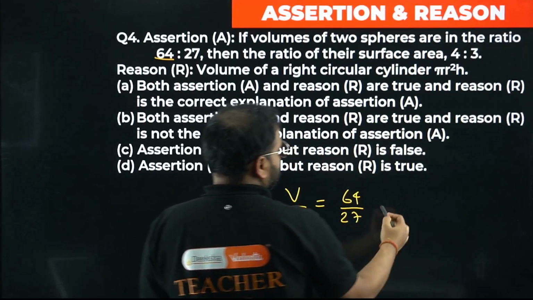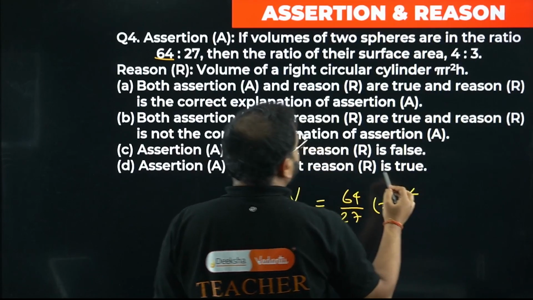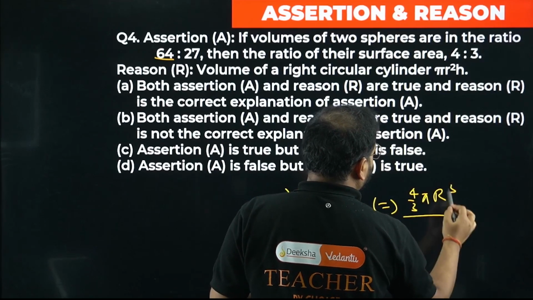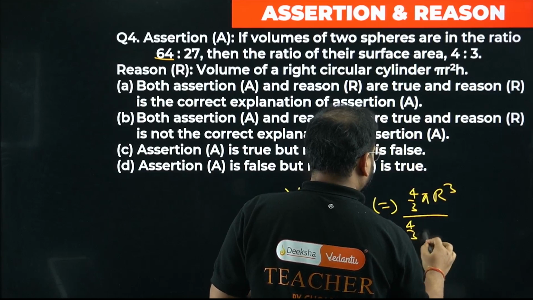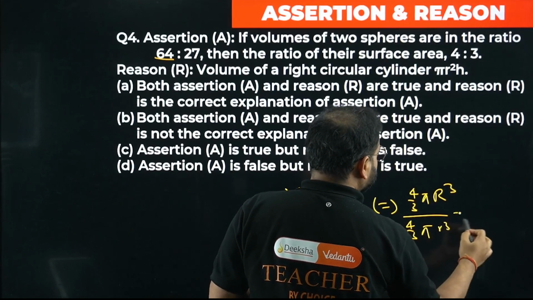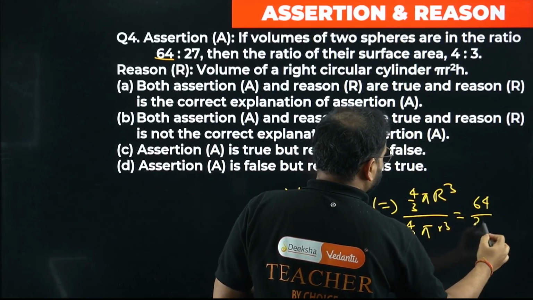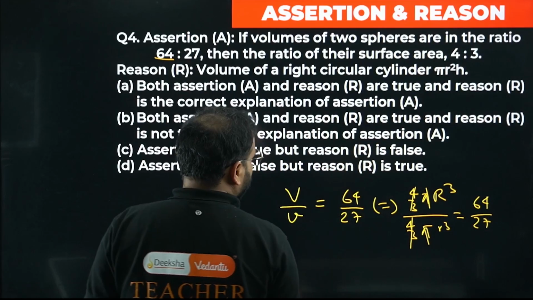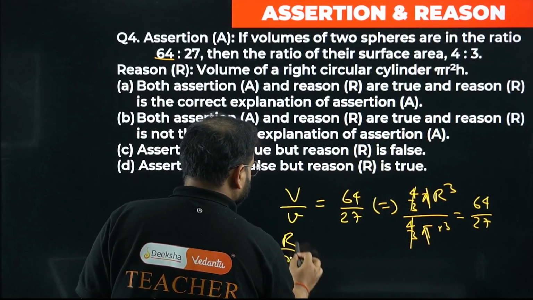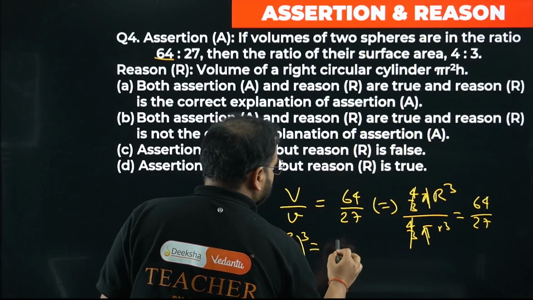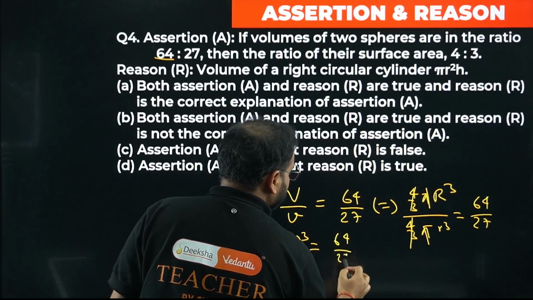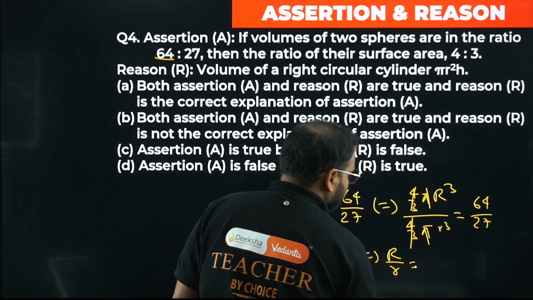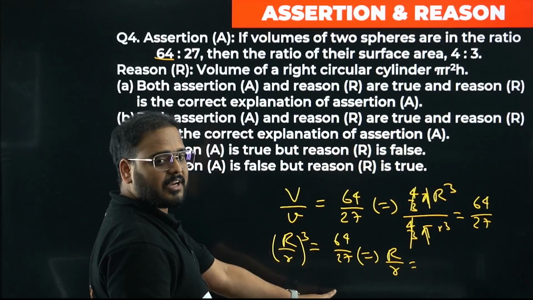Let's check this out. This becomes, it's a sphere, right? So 4 by 3 pi capital R cube upon 4 by 3 pi small r cube equals 64 by 27. Cancel this. 4 by 3 and 4 by 3 is gone. Pi and pi is gone. What I'm getting is capital R upon small r, the whole cube, is coming as 64 by 27. So if you solve this part, R upon r will be the cube root of this fraction.